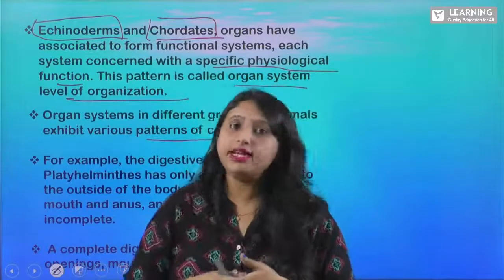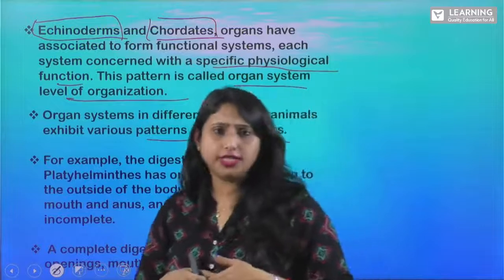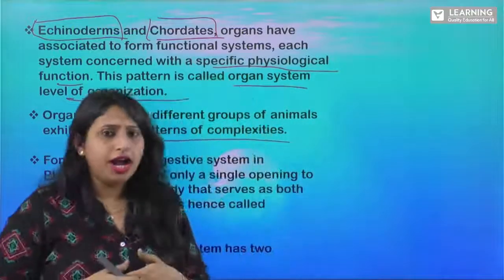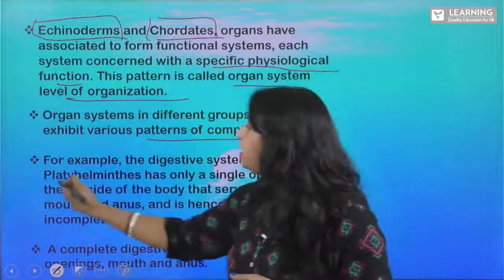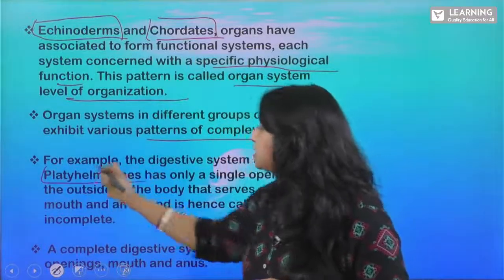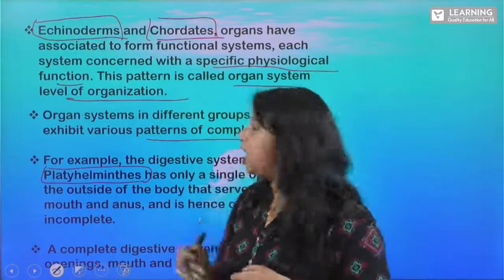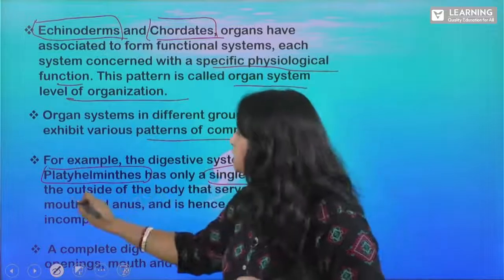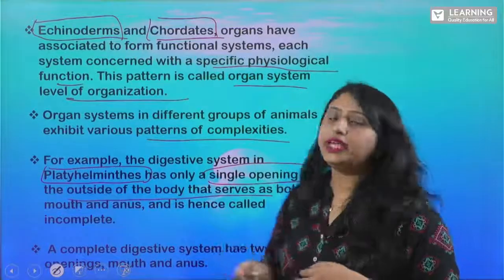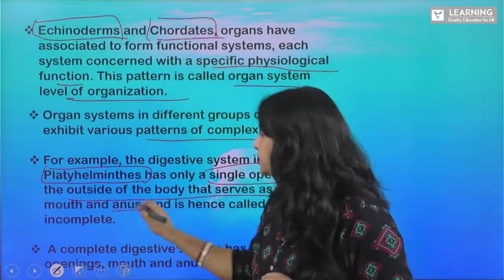So let us see the digestive system. What is the function of your digestive system? It helps in your digestion, right? In case of this digestive system, when you look into platyhelminths, they have only a single opening to the outside of the body, and that serves as both mouth and anus. Clear?